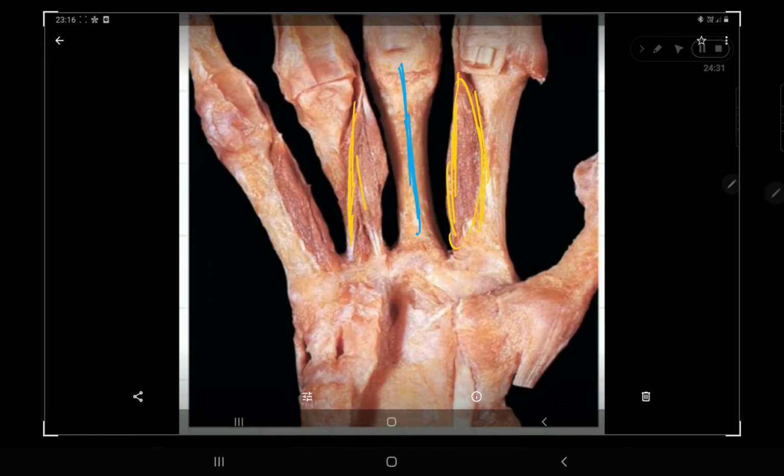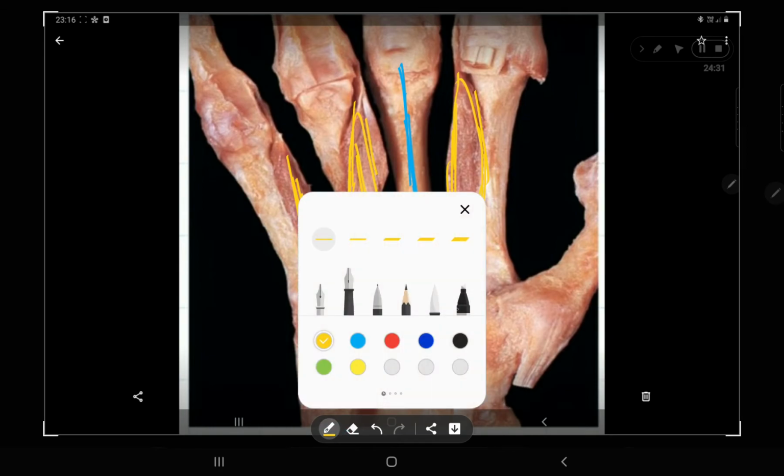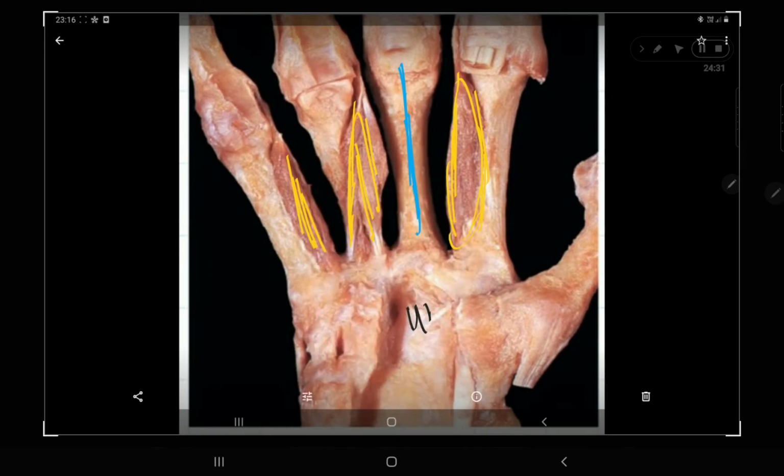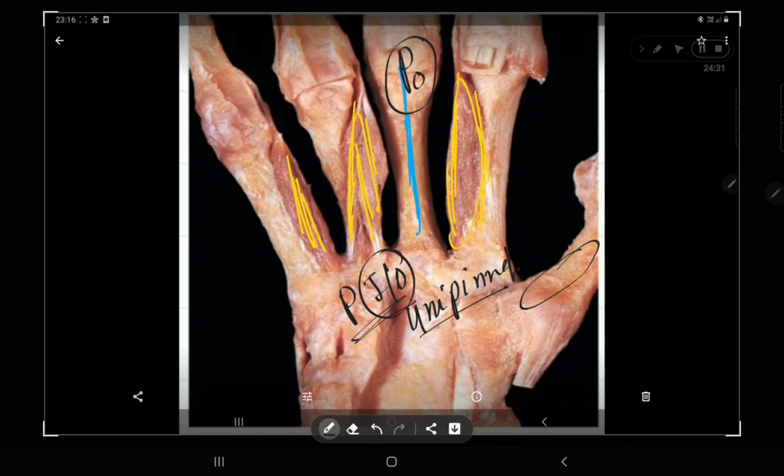Okay, and these all muscles are unipinnate. And there is no muscle here. These all muscles are unipinnate and they are palmar interossei muscles. Your central finger has no palmar interossei, P0. I am writing P0. So these all are palmar interossei muscles.